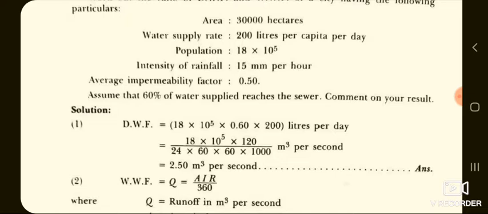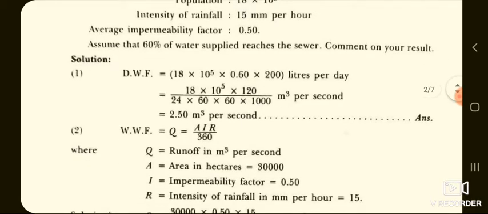Population is 18 into 10 raised to 5, and intensity of rainfall is 15 mm per hour. Average impermeability factor is 0.5, and assume that 60% of water supply reaches the sewer. Also comment on your results.